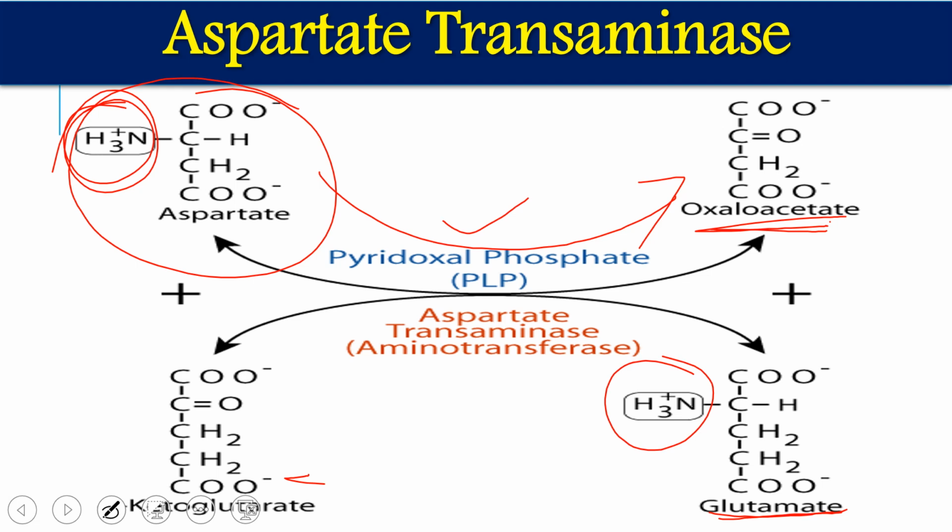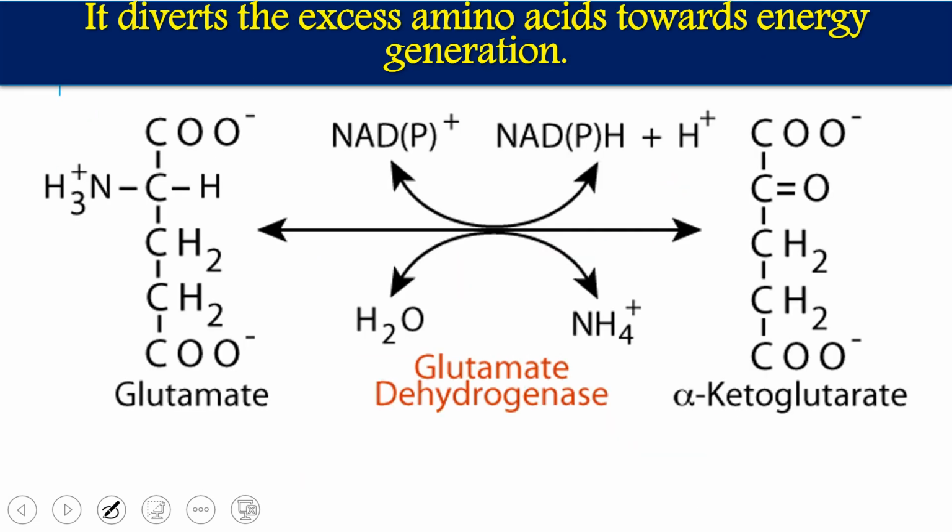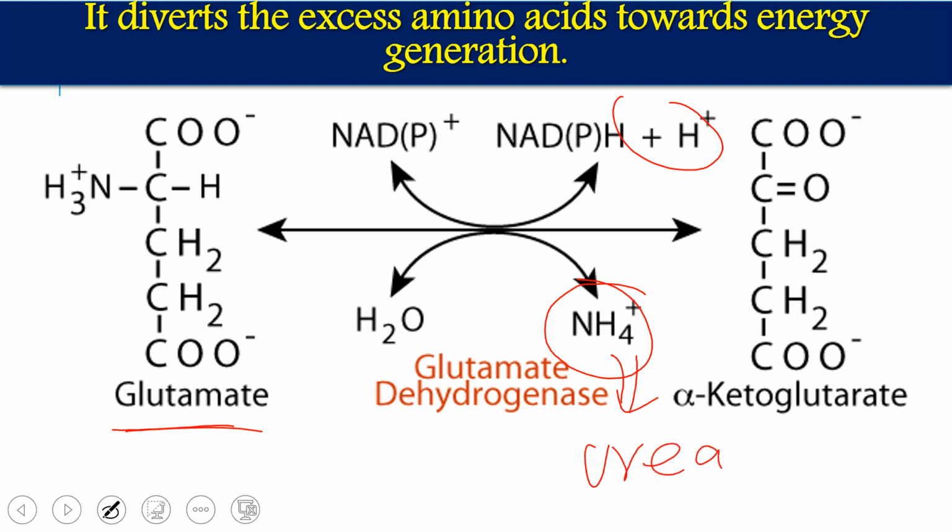This glutamate, as I have told you, is used as an energy source. Roughly 10 to 15% of the energy production of our body is through amino acids. So glutamate normally goes for oxidative deamination. Oxidation occurs, meaning it releases hydrogen, and deamination releases the amino group, so ammonia is released. This ammonia is ultimately converted into urea, because ammonia is excreted from our body through urea production.